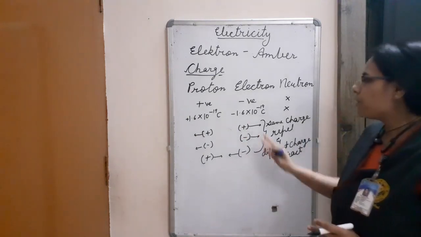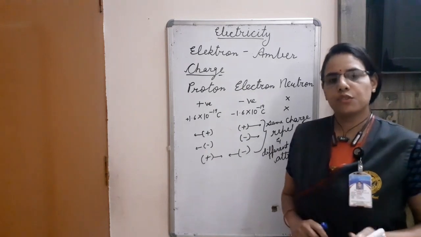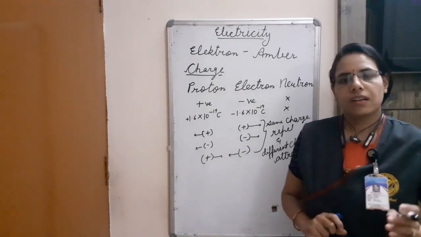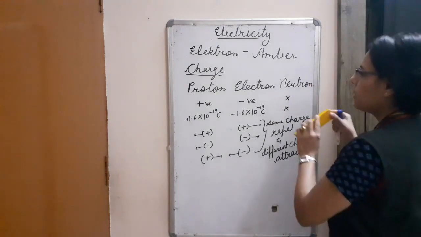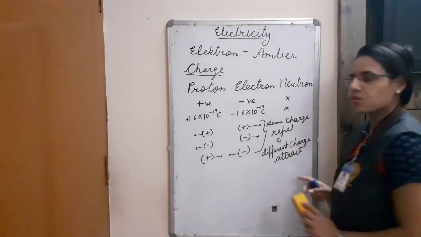Secondly, when we are talking about the charge, we should also discuss conductor and insulator. So the next topic will be conductor and insulator.